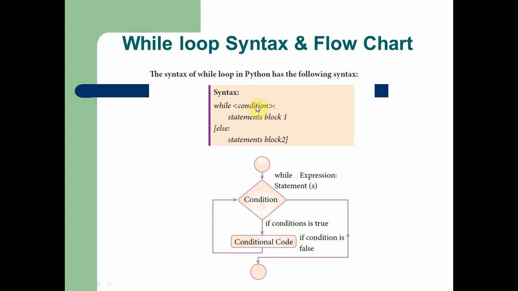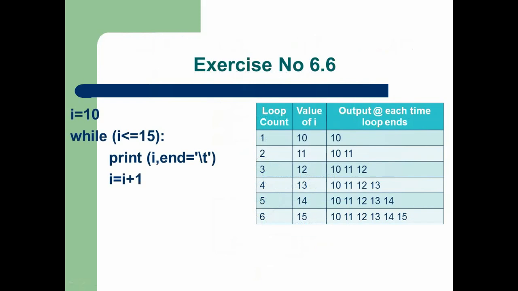Now we are going to see the first exercise, number 6.6, to understand the while loop. Before we start, students should understand the code in exercise 6.6. This is a simple code for executing a while loop, where we are using a variable called I. This variable is the control variable because it controls the overall operation of the while loop, as it is used within the condition. Here, while, and after that a condition is placed, that is I less than or equal to 15, and then a colon.